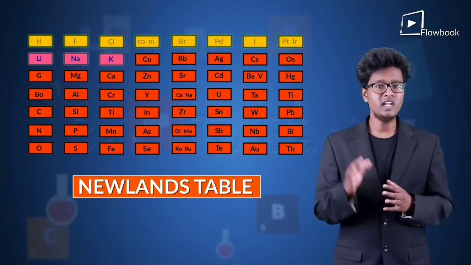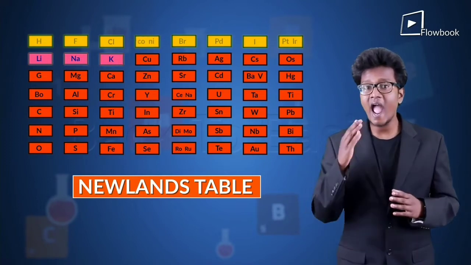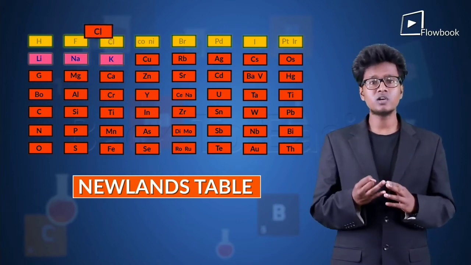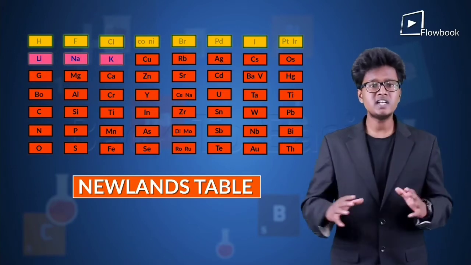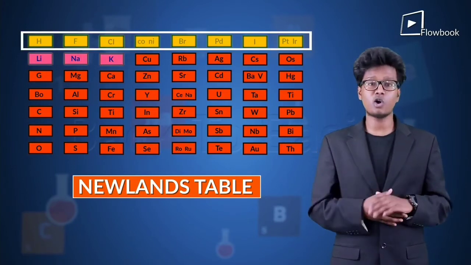For example, he arranged cobalt, nickel, palladium, platinum, and iridium with halogens like fluorine, chlorine, bromine, and iodine. Now these are totally different in properties but are in the same group. Now this is a drawback.